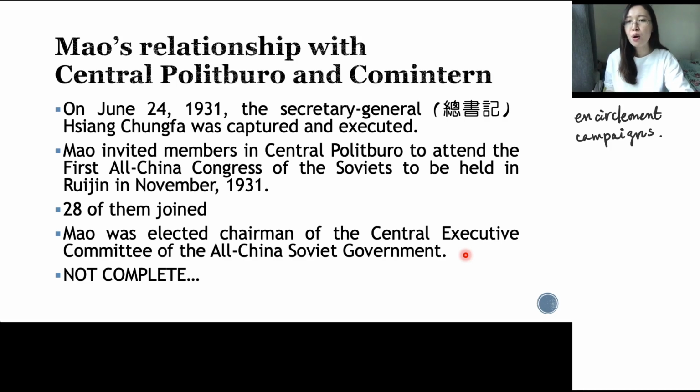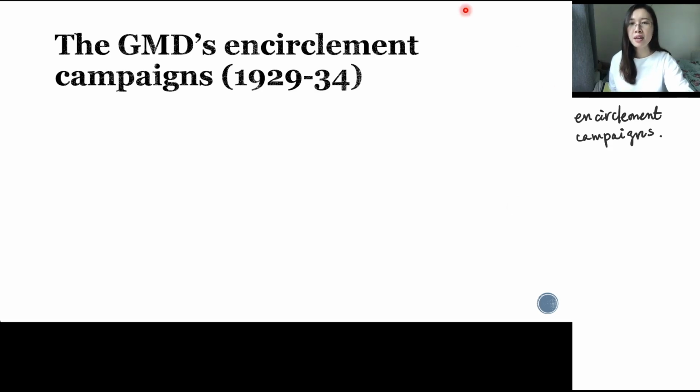He only had the post there, but it didn't really mean that he was controlling the Central Politburo. But I think it can still be counted as a small victory for Mao. Congratulations to him. But you have to see, at the same time, while they were having a power struggle between Mao and the Central Politburo and Moscow, Chiang Kai-shek was relentlessly organizing expeditions against the communists. So, in the next class, we are going to talk about the Kuomintang's encirclement campaign and the Long March of the Red Army. See you next time.